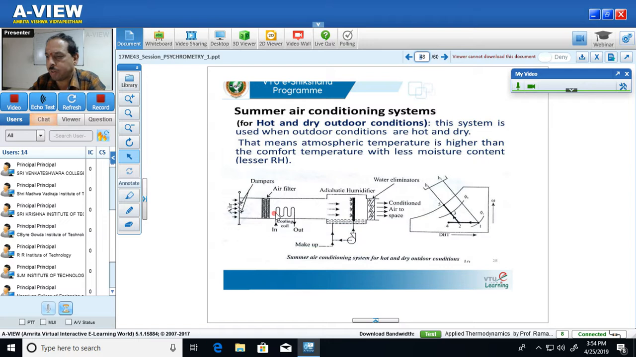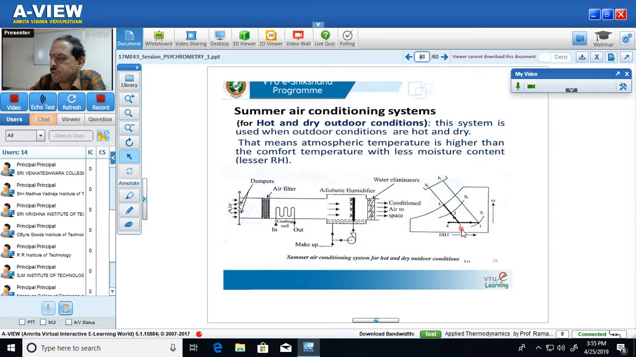Then this air, which is hot and less humid, passes through the cooling coil. In the cooling coil, the air is made to pass outside the cooling coil, around the tubes. Inside the tubes of the cooling coil, there is cooling water which is made to circulate. Due to the flow of cooling water, the heat of air is removed. That means the air rejects its heat to the cooling water, thereby the temperature of air decreases. This decrease in temperature of air is represented on the psychrometric chart by the process 1 to 2.